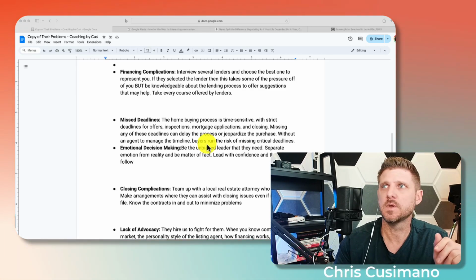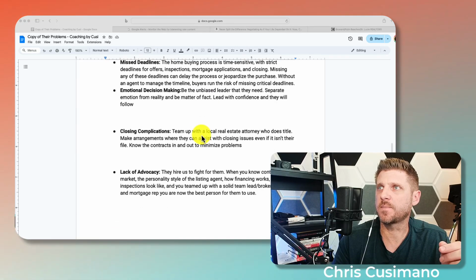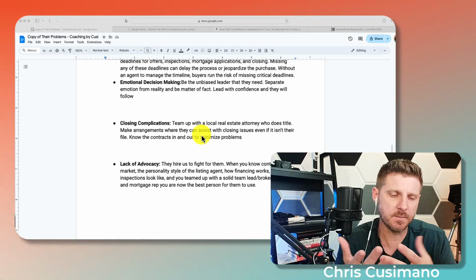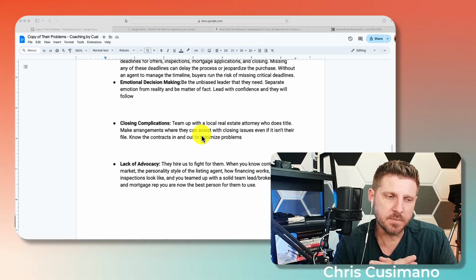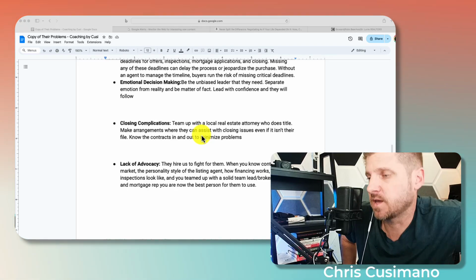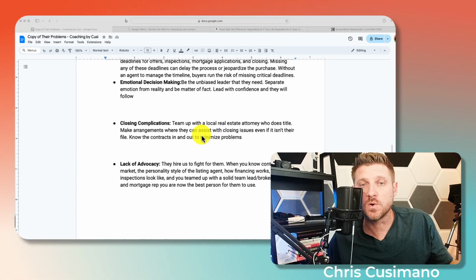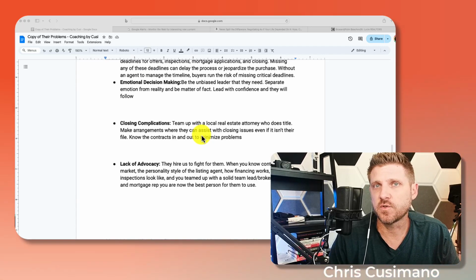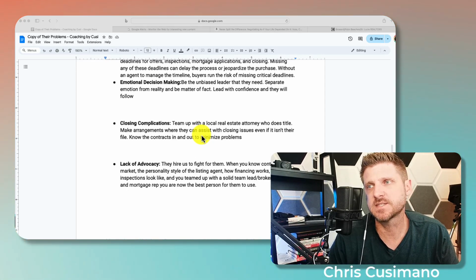Boom. Awesome. And then the next one, closing complications. So I recommend this with everyone. If title companies are hounding you to work with them, I always say get someone where there's a closing real estate attorney. I'm very lucky to establish a relationship with Siegel and Siegel here in Boca. And in return for the relationship where I send them a pretty good amount of business, they offer me some services at steep discounts or even free often.